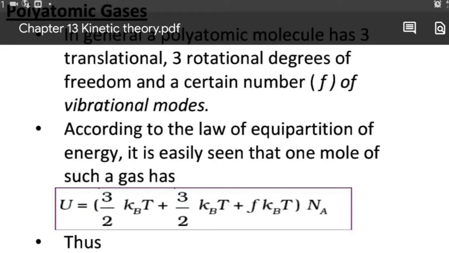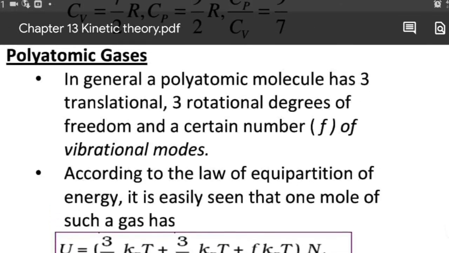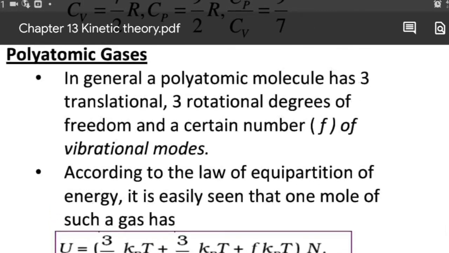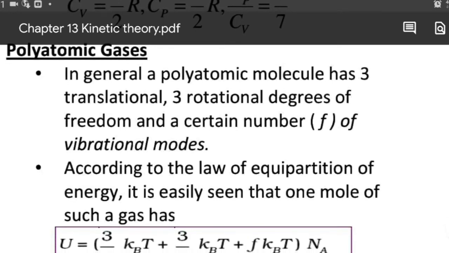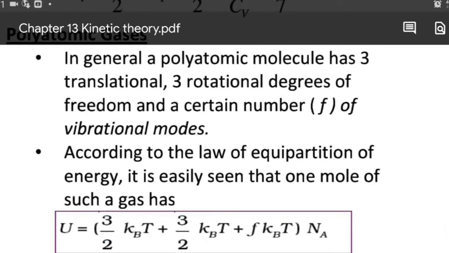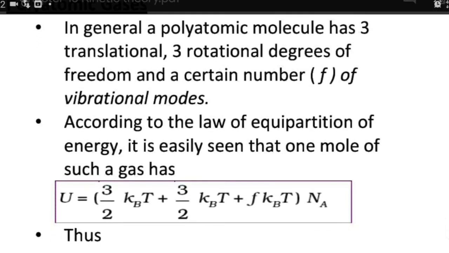Now we continue with specific heat capacities. We have polyatomic gases. Polyatomic gases means in a molecule there are more than two atoms. So in general, a polyatomic molecule has 3 translational, 3 rotational and a certain number of vibrational degrees of freedom. This we are assuming. So a polyatomic molecule surely has 3 translational degrees of freedom and 3 rotational degrees of freedom. Along with that, there can be a certain number of vibrational modes.